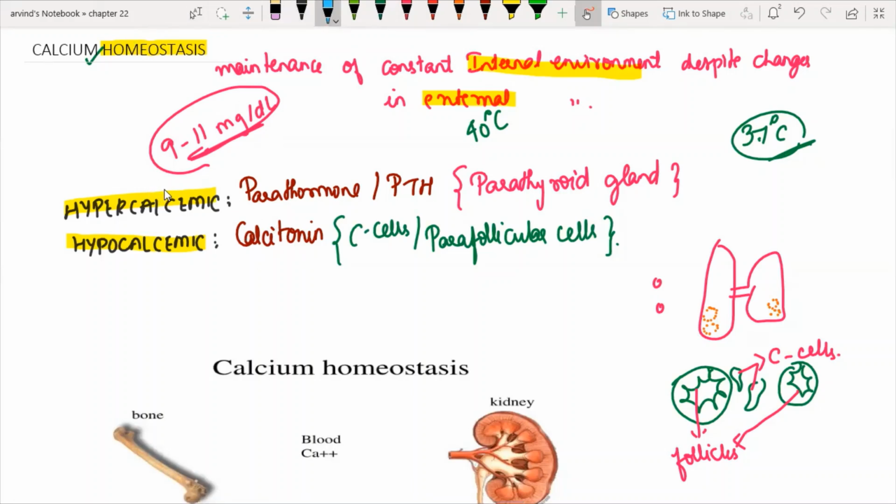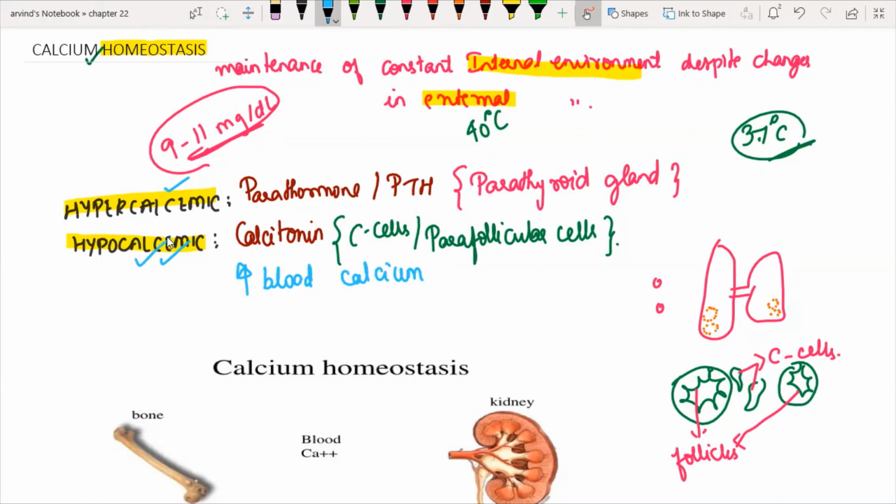Now we have seen its action, right? It is hypercalcemic, it is hypocalcemic; that is the action of the hormone. What is the stimulus? Meaning, when will this hormone come into play? Calcitonin will come into play when there is increased blood calcium level. Say you consume 10 glasses of milk, so you are ultimately increasing the load of calcium. At that point, calcitonin comes and decreases the blood calcium level. That is why it is called a hypocalcemic hormone.